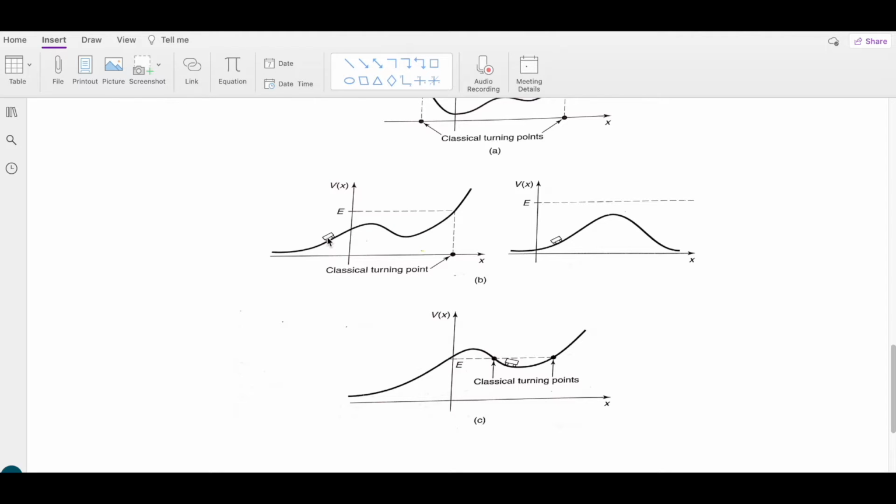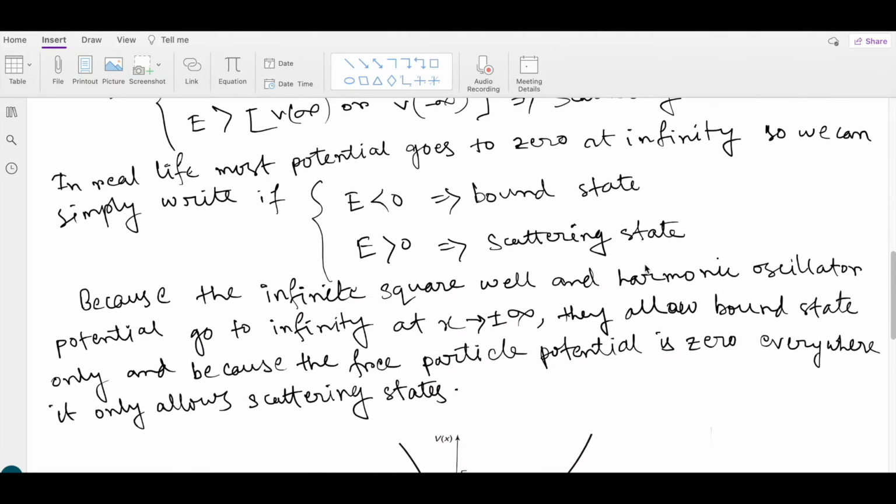Let's say this car has energy E, so this car will go up to this point, then it will come back along the same way and go to the negative x direction, and it will never come back to the positive x direction. So in this case also, the car will climb this hill, cross the peak, and move towards the positive x direction indefinitely. It will never come back. So these are scattering states.